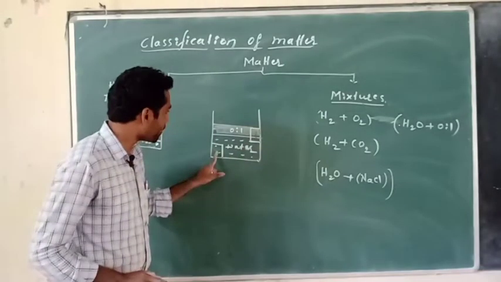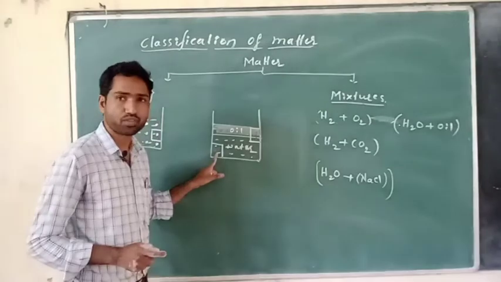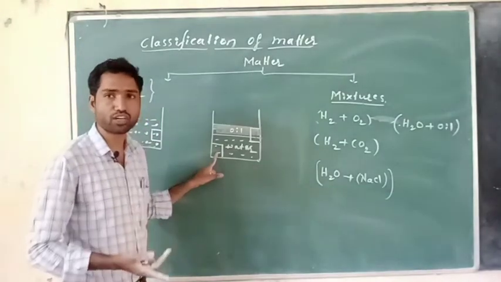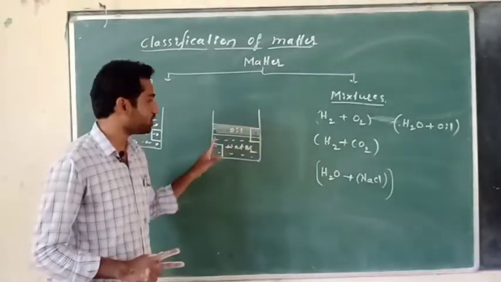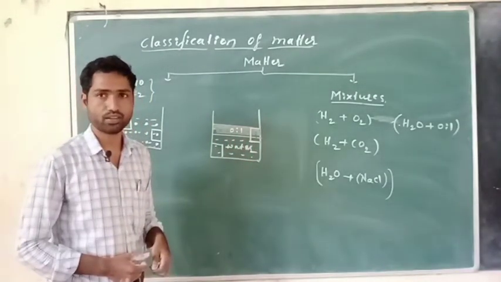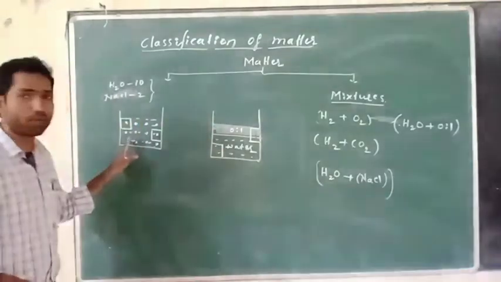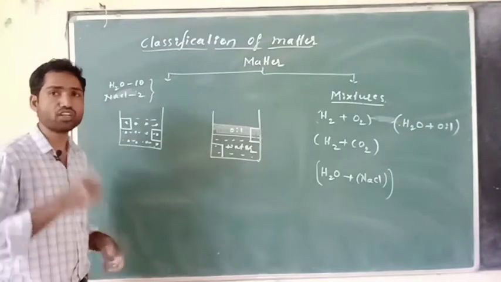If I measure the property, let us take density, of this part of the mixture, then I will get a different value. That means the property of this mixture is also not uniform throughout the mixture, right? So here the property is uniform throughout the mixture. There are 2 points we made here.